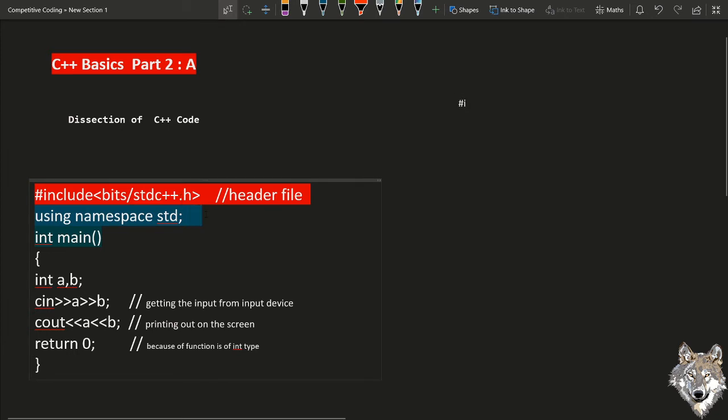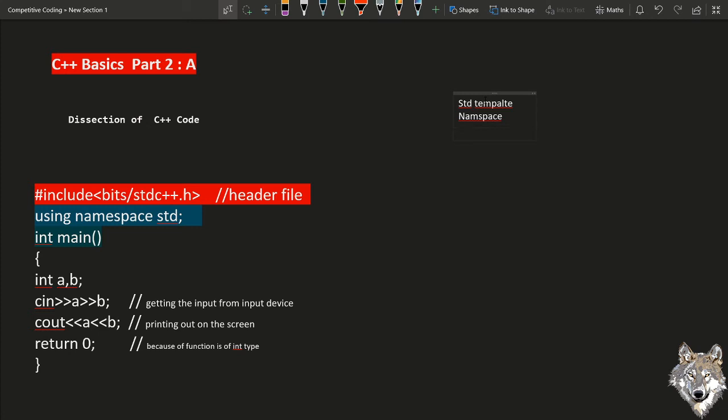The second line says using namespace std. Okay, using namespace, like I will use namespace, and std is something, so I will tell you what exactly it is. std is a library inside which there are a lot of functions, or std is a template library inside which there are a lot of sub libraries present, and among those sub libraries namespace is one.